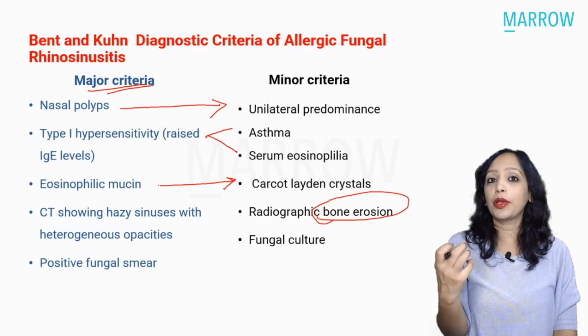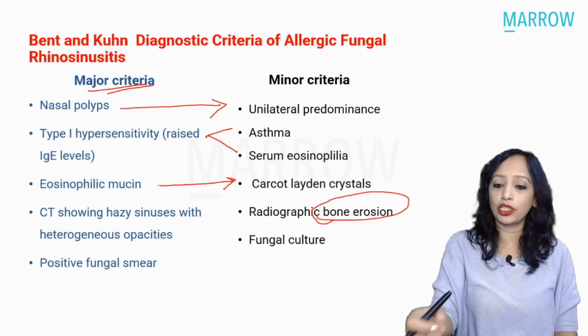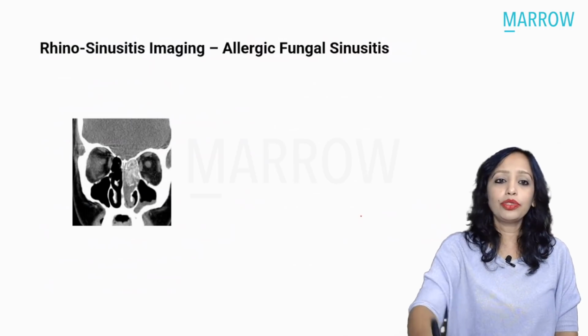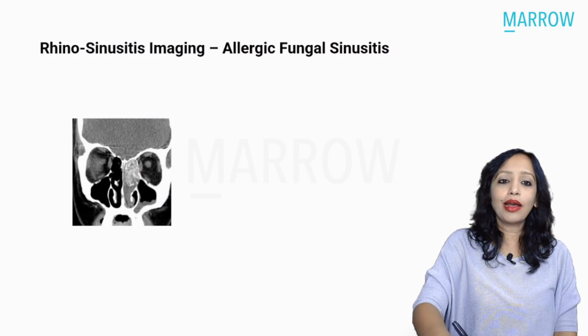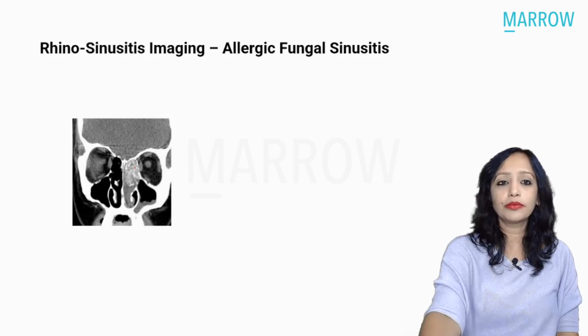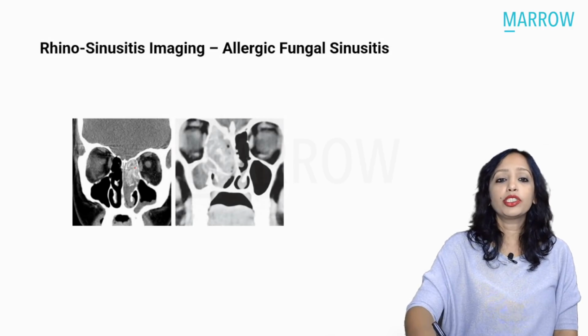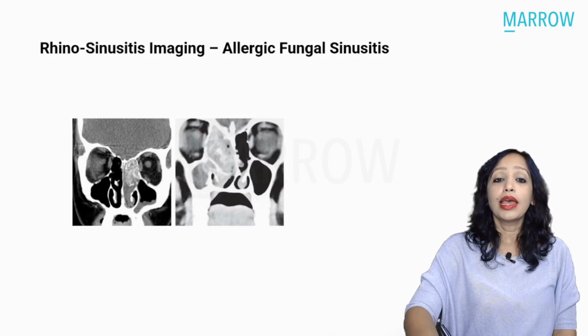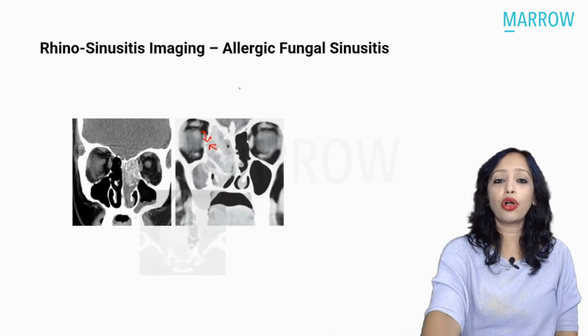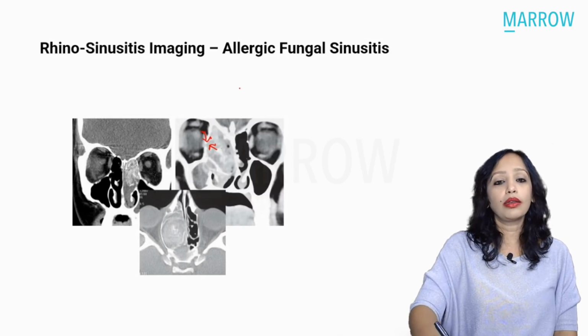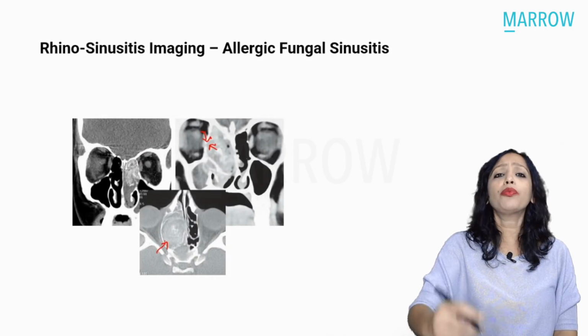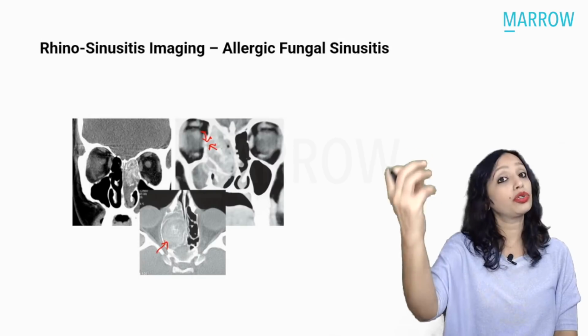Why? Yes, because the mucin has got a very expansive nature. Just see here. Can you see here? The ethmoid sinuses are appearing to be expanded. See here, they are appearing to be so much expanded. We can see the heterogeneous appearance, and this lamina papyracea is appearing eroded here. Can you see? There are erosions. So because of the expansive nature of the mucin, the bone can thin and can also lead to erosion.